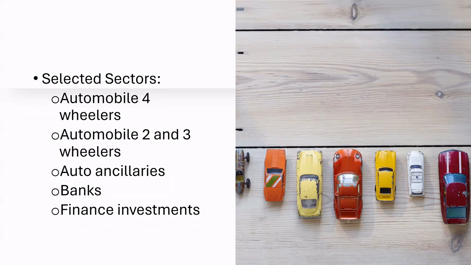So we have chosen 5 sectors: automobile four-wheelers, automobile two and three-wheelers, auto ancillaries, banks, and financial investments among all the 36 sectors. Among these, the automobile sectors and the finance sectors were our target sectors. And we got around 140 companies and chose to represent the relationship between those companies visually.